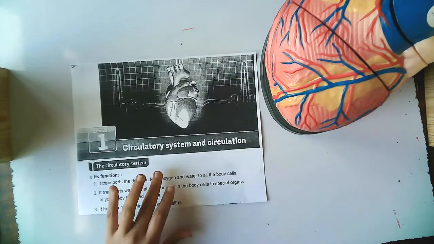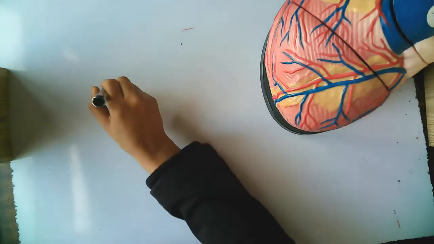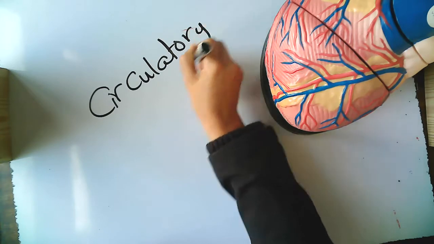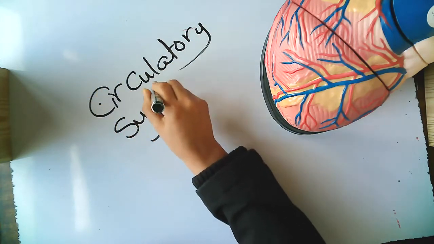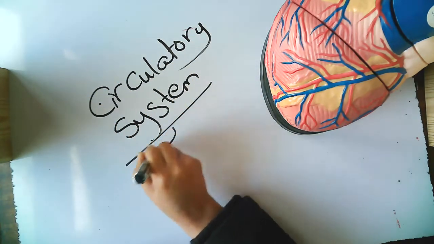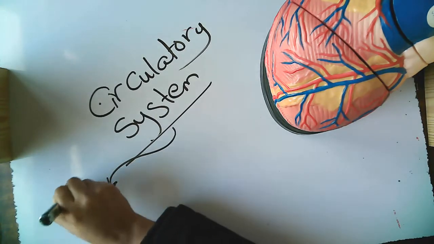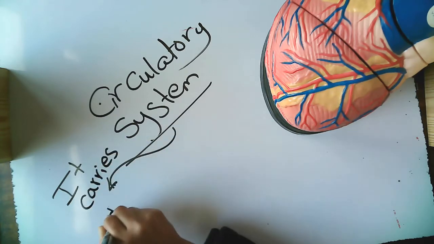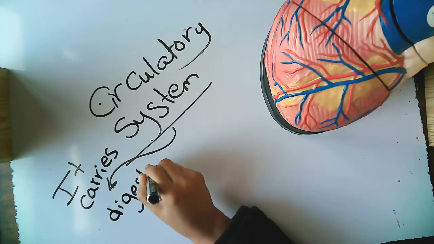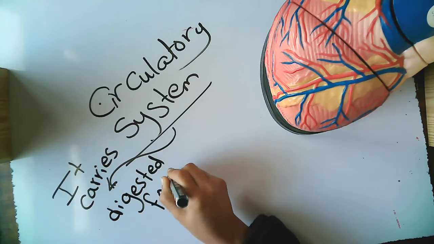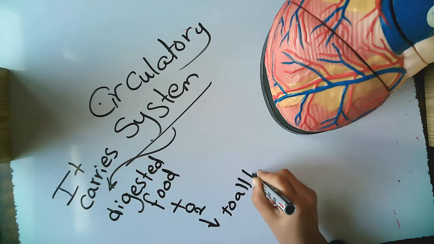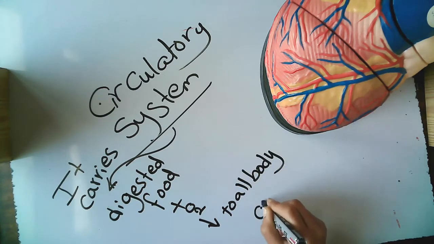Again, the circulatory system. Number one, it carries digested food and oxygen to all body cells.